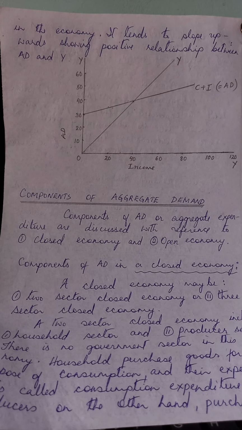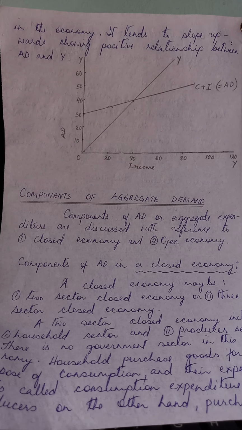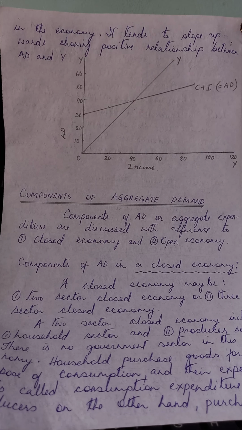The producers invest huge amounts of resources in their business in order to produce tons and tons of goods and commodities, and this expenditure is referred to as the investment expenditure.